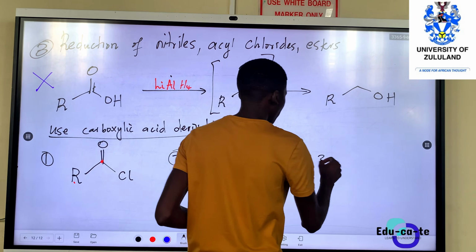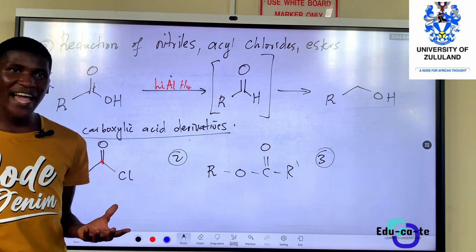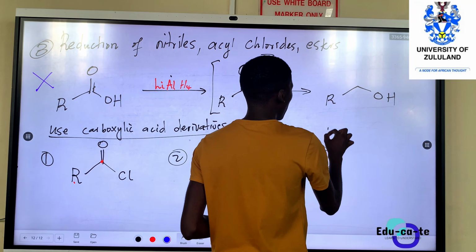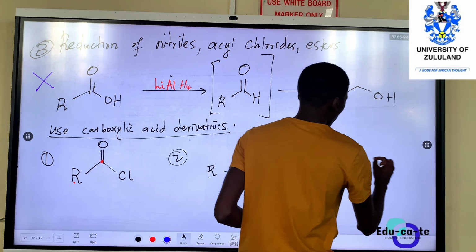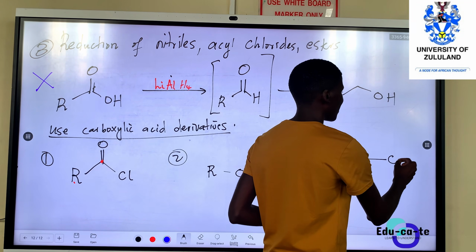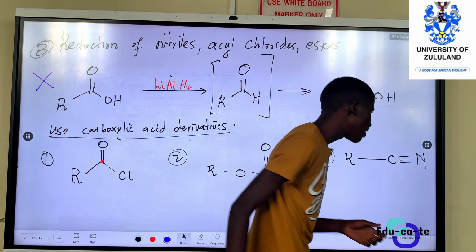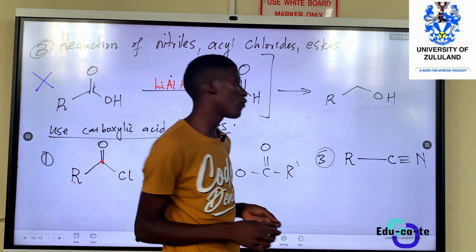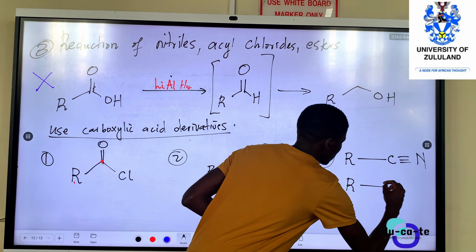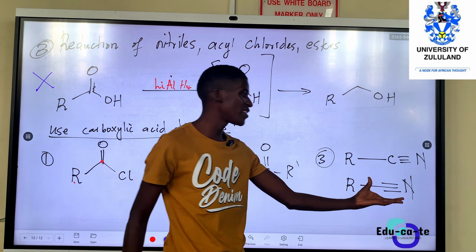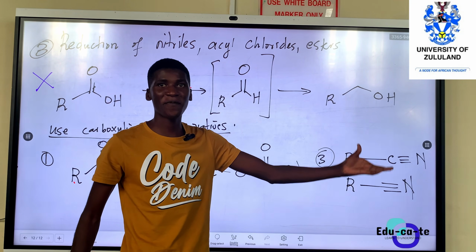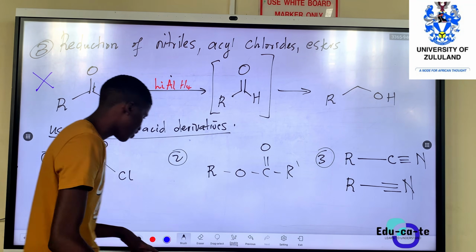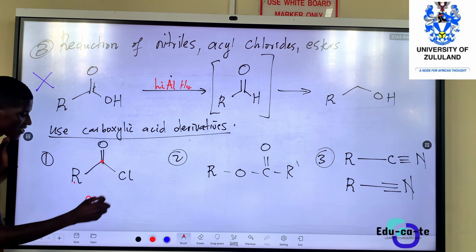Then the third derivative is a nitrile. So a nitrile group, what does it have? It has a carbon chain bonded to a carbon that is triple bonded to a nitrogen. So this is a what? A nitrile group. But if they don't want to show this carbon in a skeletal formula, they will just write R and the CN. So when you see something like this, you know skeletal structures from first year. So this means that this is a nitrile group. So this is acyl.